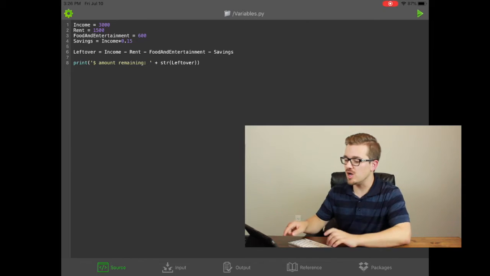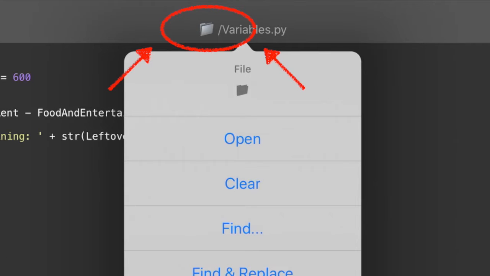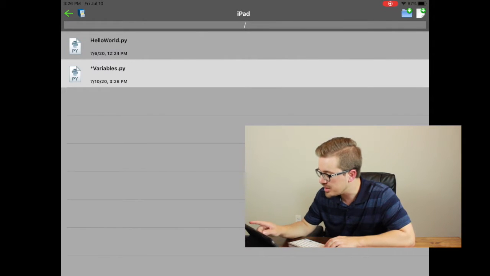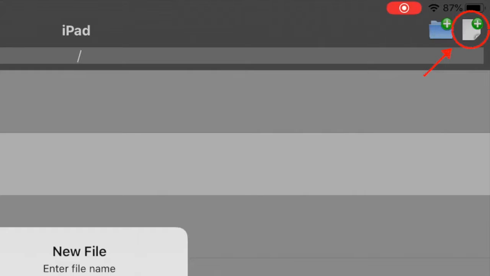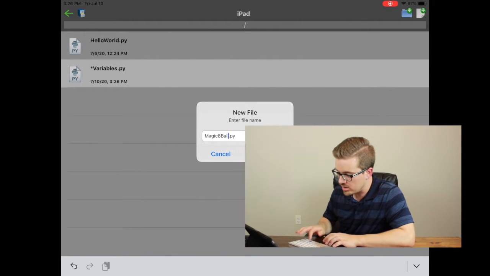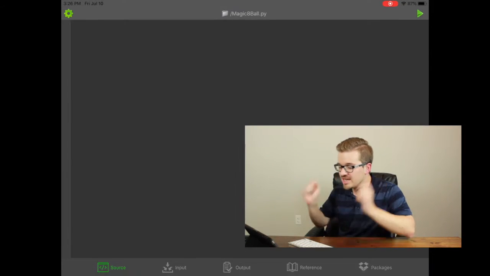So as a reminder, we are using our phones and tablets to learn this stuff, so make sure you have an app downloaded that'll let you write code, or watch my first video on variables for suggestions on what apps to use. Alright, so to get started, we're going to want to create a new Python file. So let's go up to our folder icon. Let's click on open. We'll click on our page with a plus icon. And now let's name this Magic 8-Ball and press OK, and now we're ready to go.